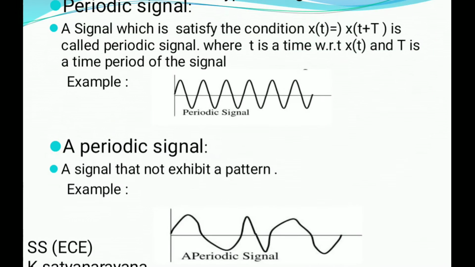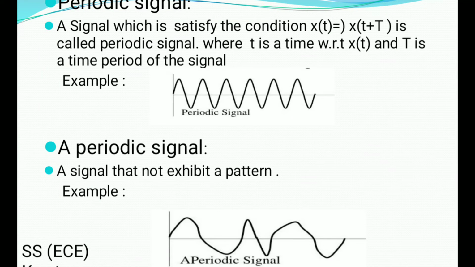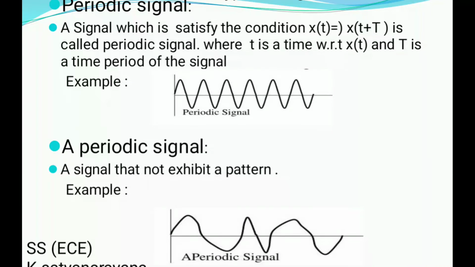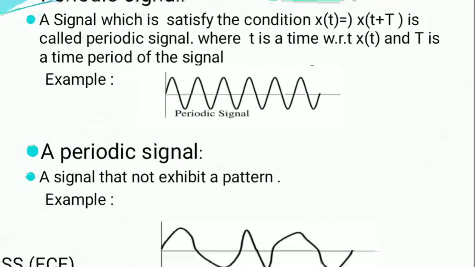Shown in the figure below, it is a periodic signal. In this, the starting point of the signal and the ending point after one cycle is completed, the distance between the two of them is called the time period of the signal, capital T. The number of cycles per 1 second is called the frequency. So frequency f is equal to 1 by time period, or frequency is inversely proportional to the time period. This is the periodic signal example.